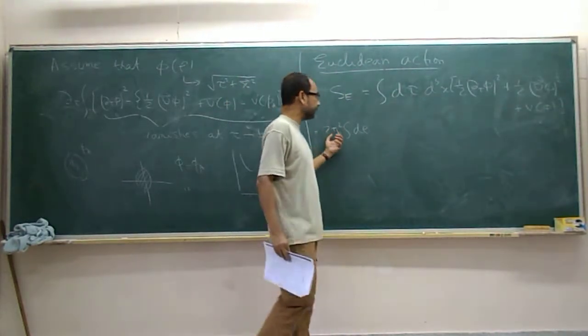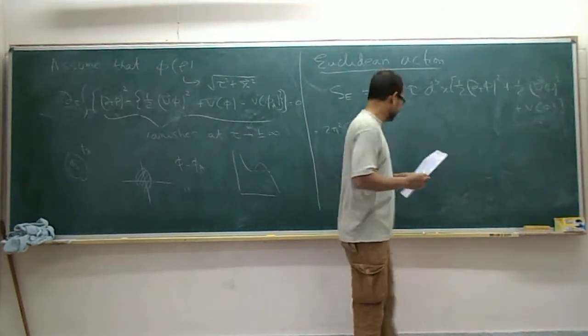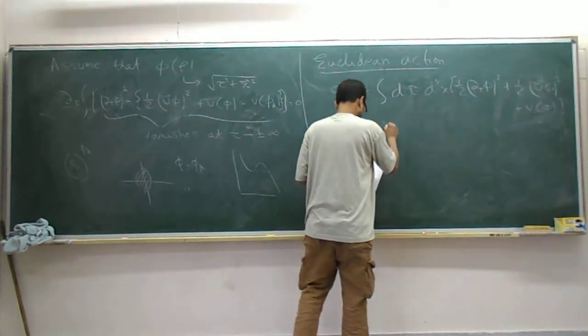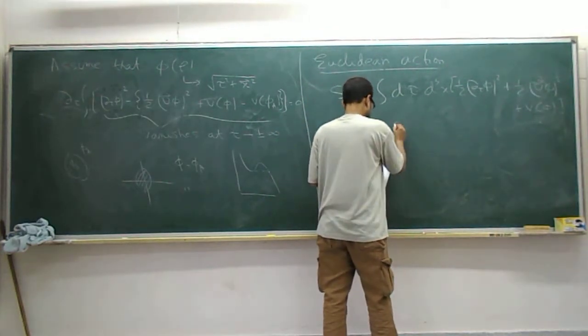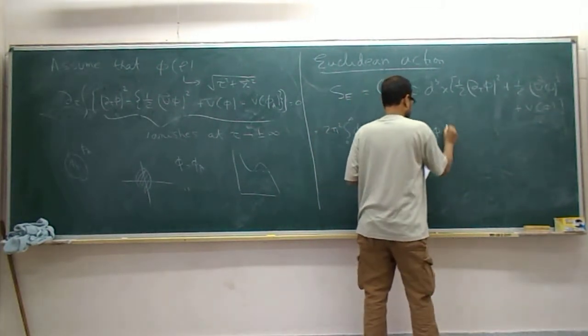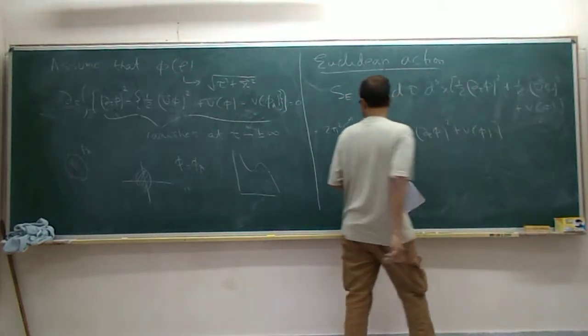This is the volume of S3, right? This is a 4-dimensional integral, so the angular part is the volume of S3. So 2 pi squared, integral 0 to infinity d rho rho cubed, and then half del rho phi squared plus V of phi. This is the integral action.